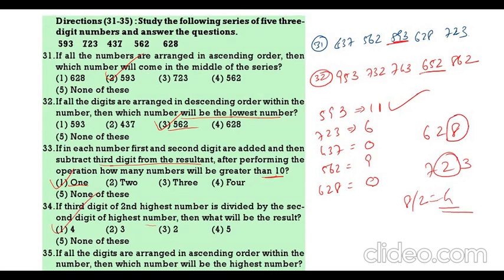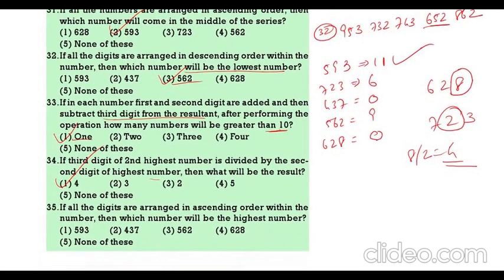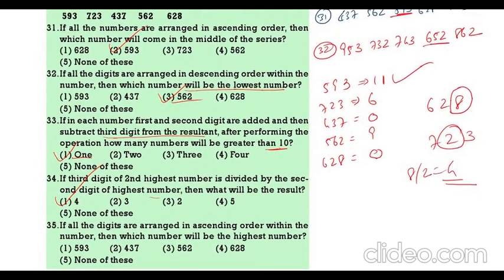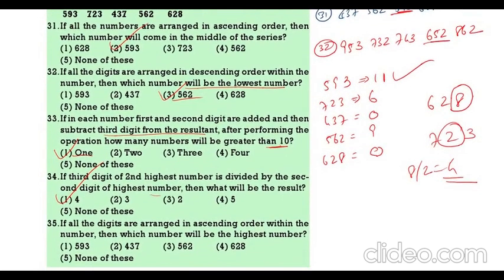The next one. If all the numbers are arranged in ascending order within the number. Within the number ascending order means 359, 237, 347, 562, 628. Which is the highest number?